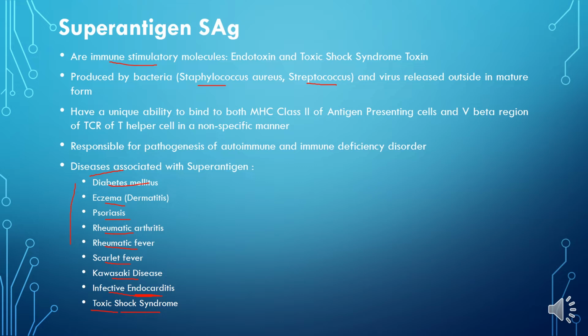The immune system is fooled, and they activate a lot of T cells, a wide variety of T cells, and as a result there is hyperactivity in the immunology of our body, in the immune system of our body.